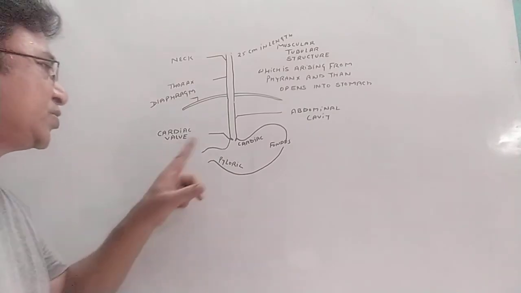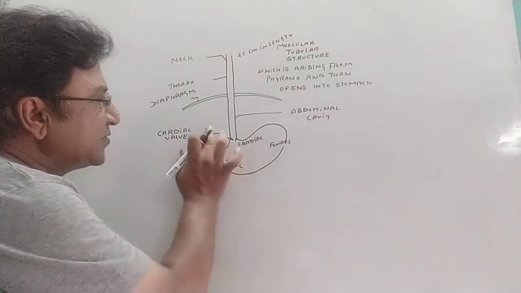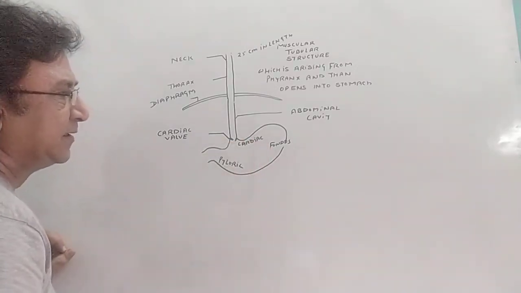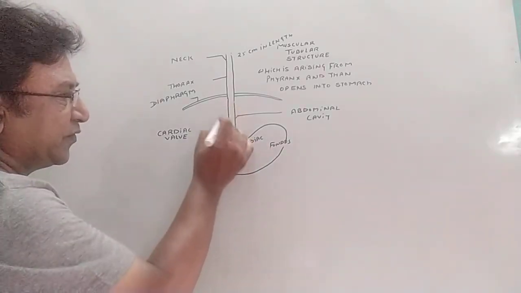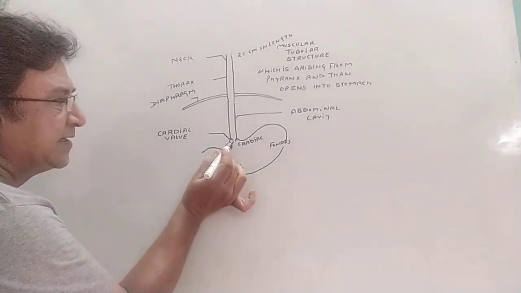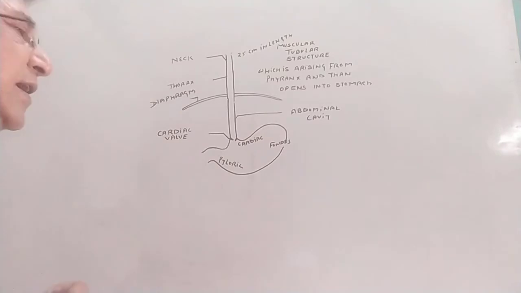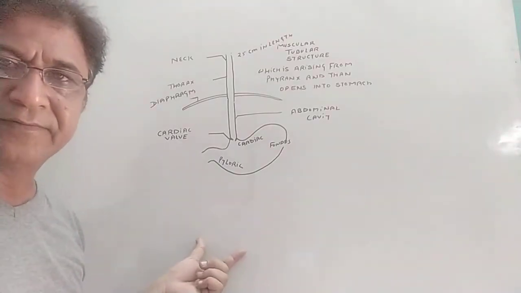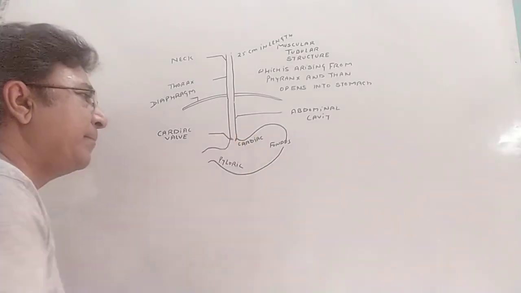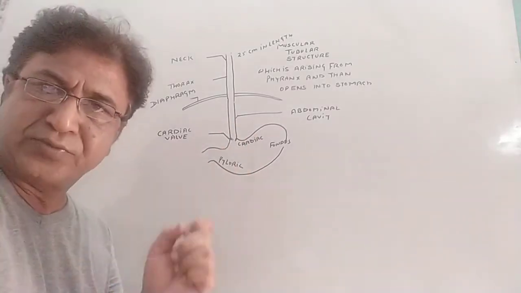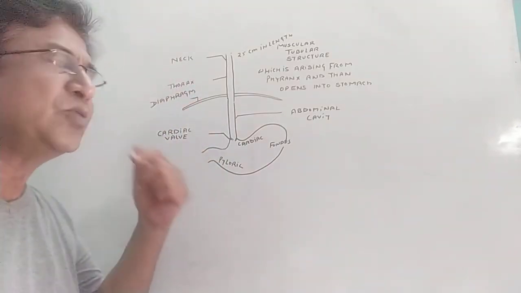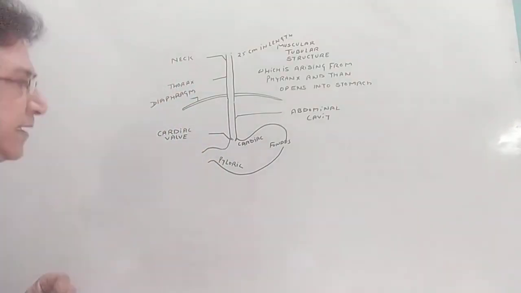This part of the stomach is very close to the heart, that is why it is called the cardiac part. And the esophagus opens into the cardiac part of the stomach, that is why this valve is given the name cardiac valve. What is the function of the cardiac valve? The cardiac valve stops the back push of food from the stomach into the esophagus. It stops backflow, correct?